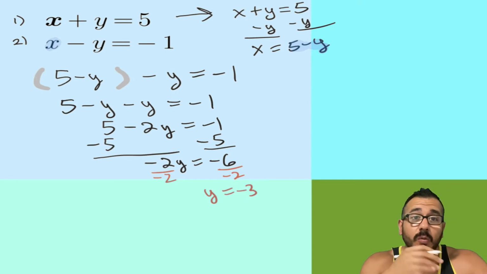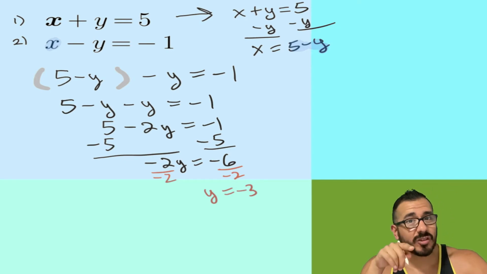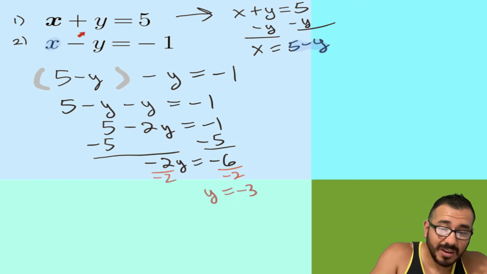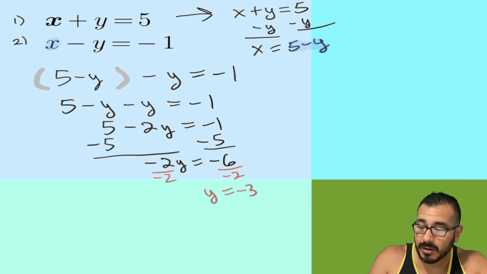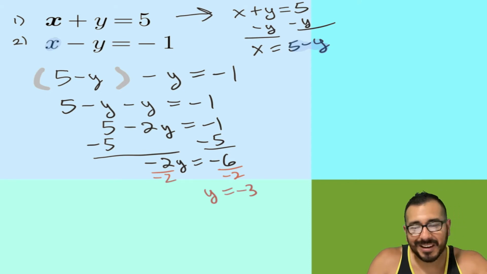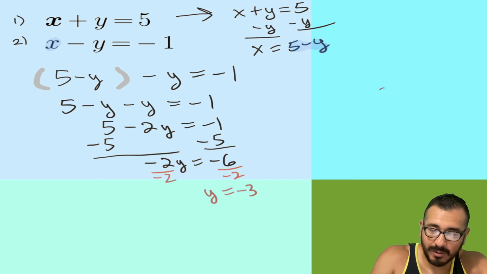Once again, once you have one of the variables, it's your job to go and find the second variable. And what's nice is you have an equation right here that you could use, and here, and here. So let's go ahead and use equation number 1. Let me write down equation number 1.